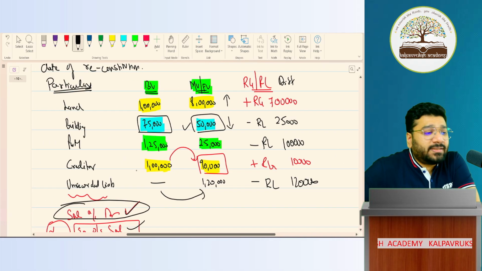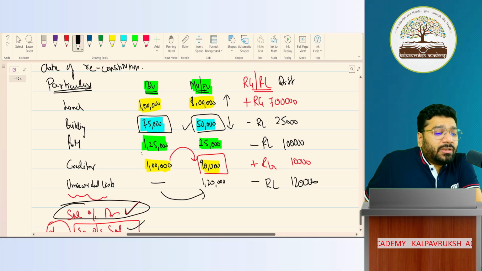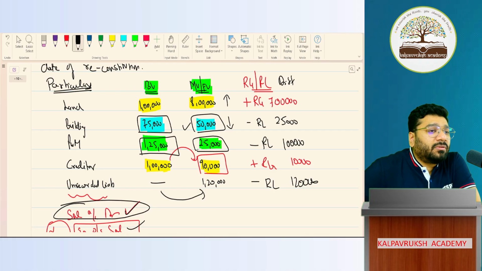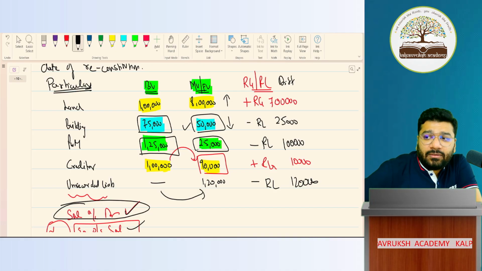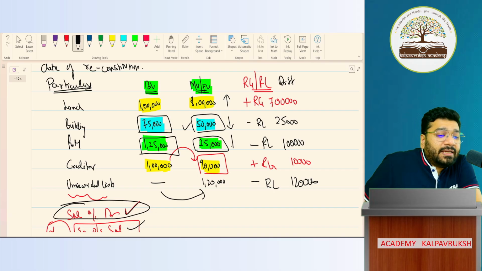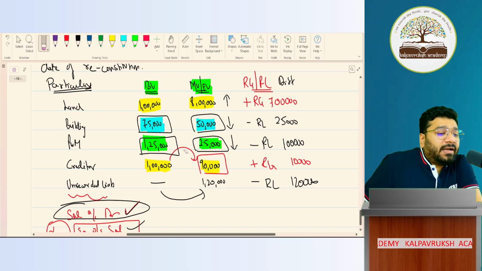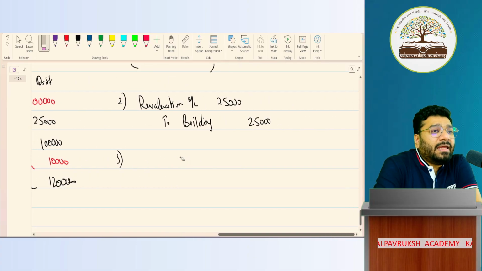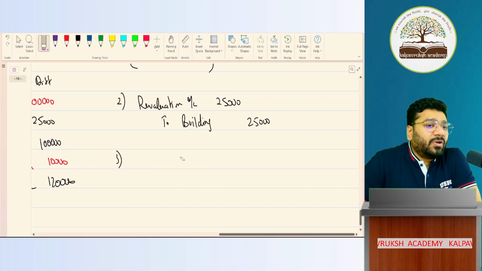Sir, I have one more asset. Its present value in books is 125, but the actual fair value is how much? 25,000. So should I increase the value of the plant and machinery or decrease? Decrease by how much? 1 lakh. Plant and machinery is what? Asset. Asset is what balance? Debit balance. To increase asset, open your mouth and respond.